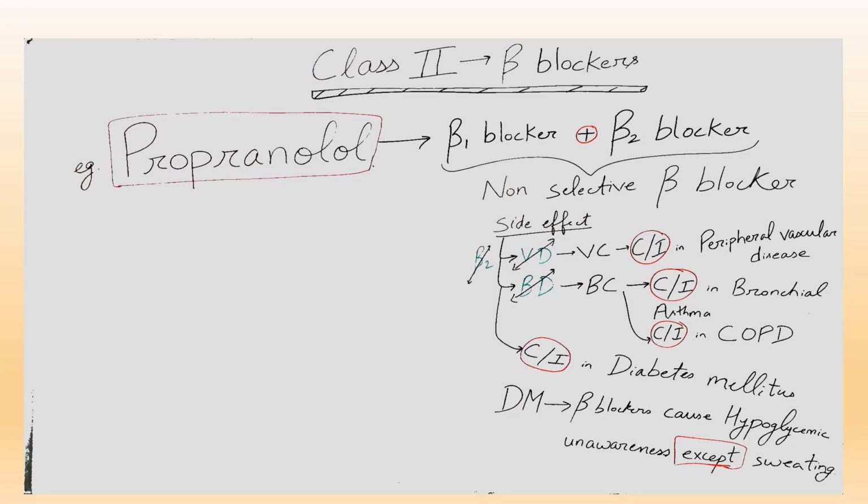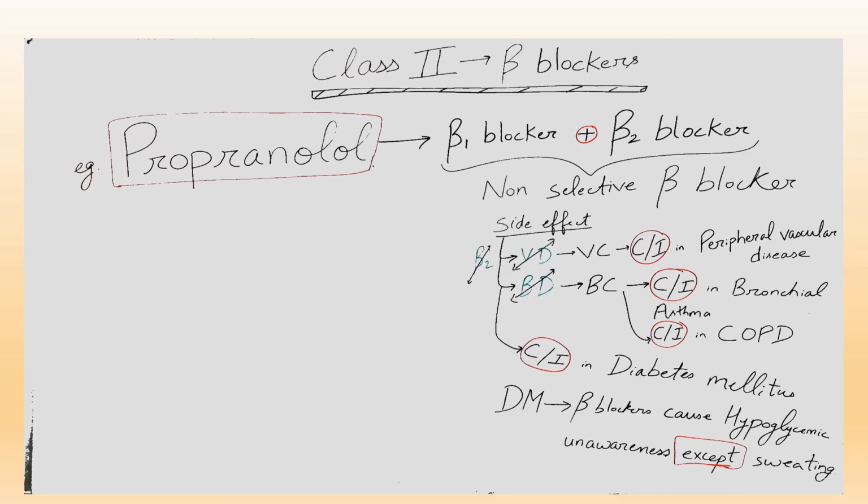Since this drug causes vasoconstriction, propranolol or non-selective beta blocker is contraindicated in peripheral vascular disease, and non-selective beta blocker like propranolol causes bronchoconstriction, so it is contraindicated in bronchial asthma. Also, it is contraindicated in COPD, that is chronic obstructive pulmonary disease, as it causes bronchoconstriction.